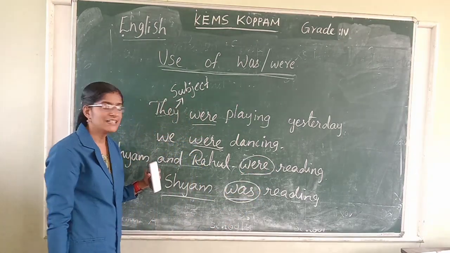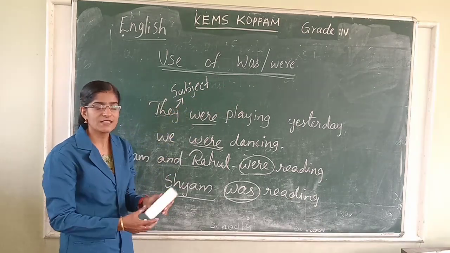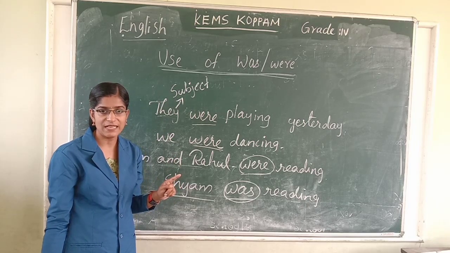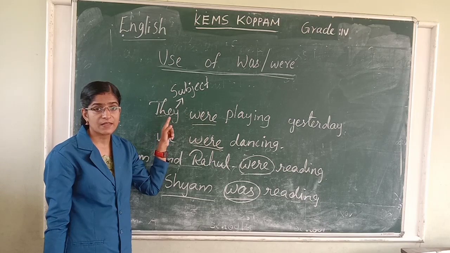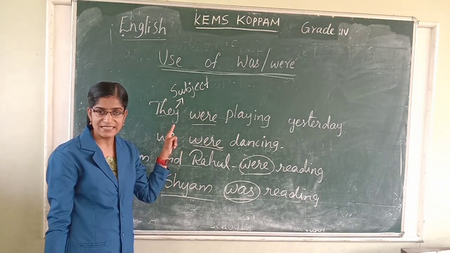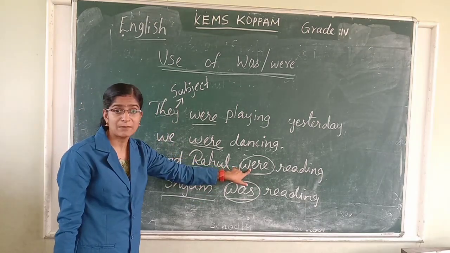Do you understand when to use was and were? Was is used with a singular subject, which means only one person is doing the action. Were is used with plural subjects.